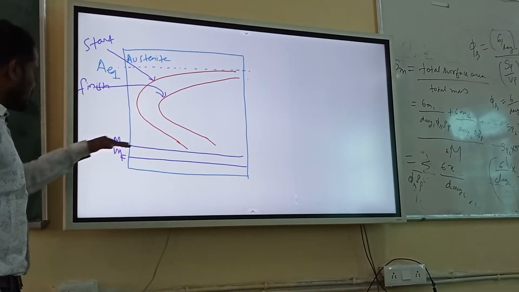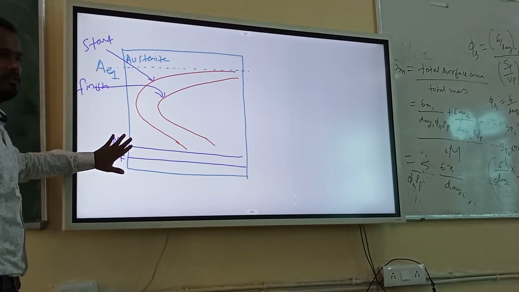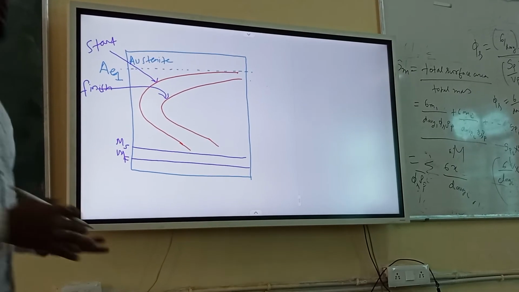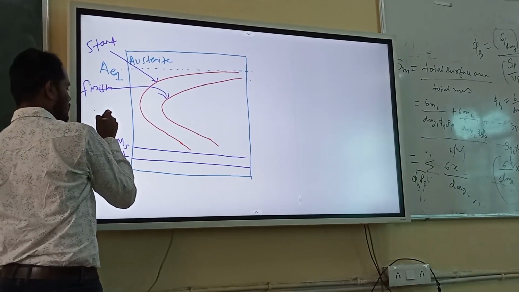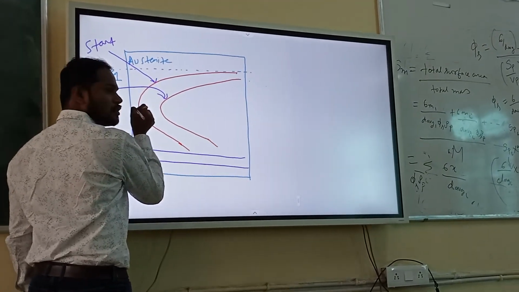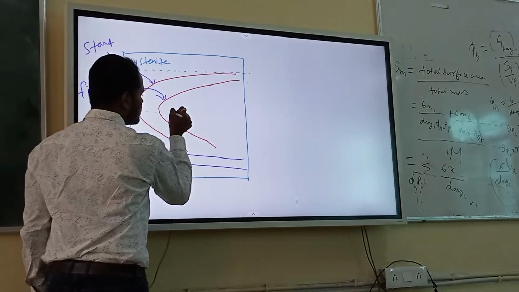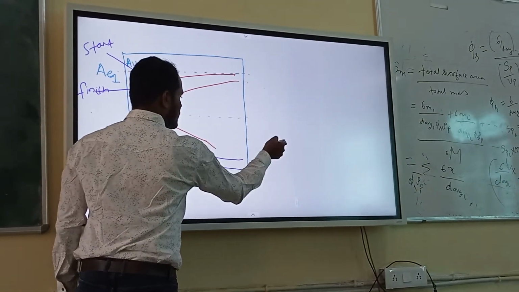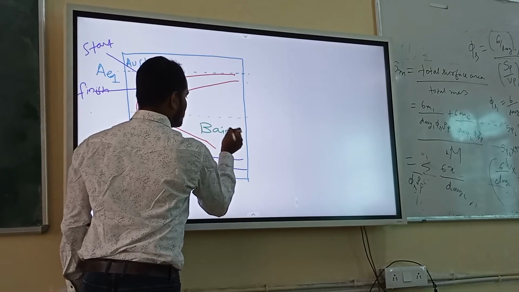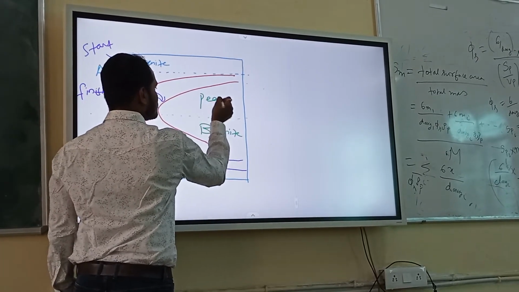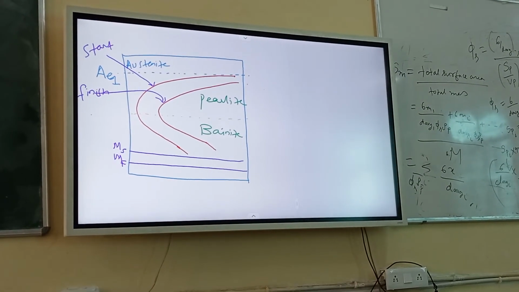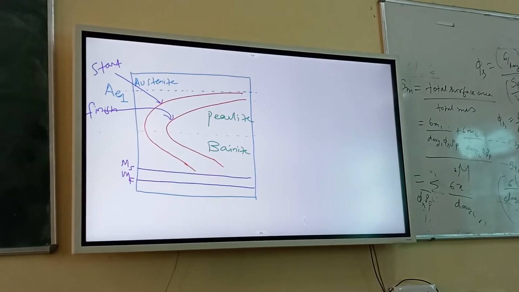Start curve, finish curve. Similarly, this is also start curve, this is finish curve, but this is for martensite. But these two curves are for what? For pearlite and bainite. Right? Anybody remember where pearlite forms and where bainite forms? How can I divide it? Just an imaginary line I am drawing, at the nose. This is the nose. You can divide coarser pearlite, finer pearlite. You can divide bainite, upper bainite, lower bainite.